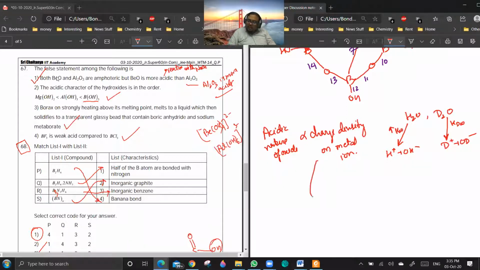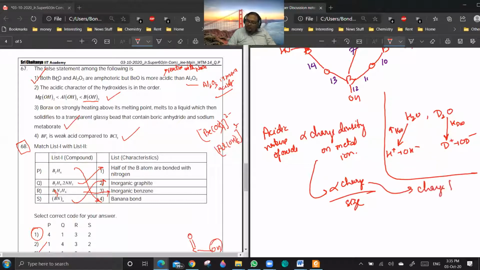And charge density is directly proportional to charge and inversely proportional to size. Are you getting a point? Always remember the charge factor dominates. Are you getting a point? Yes or no?